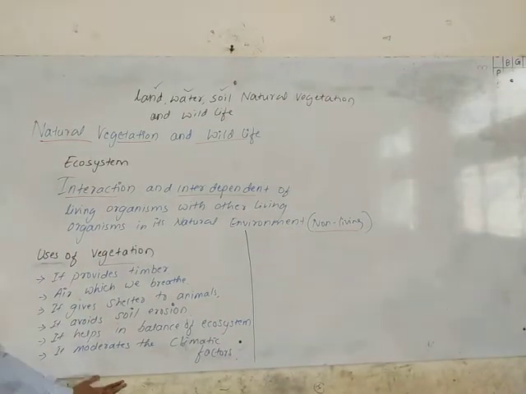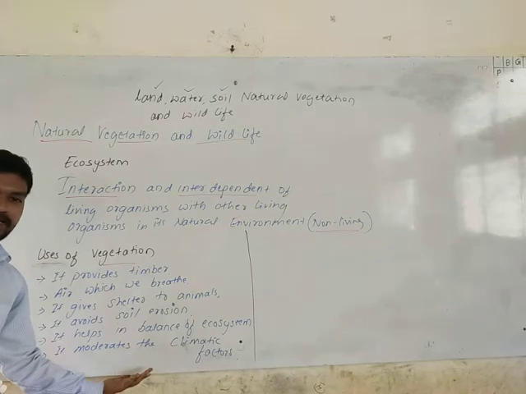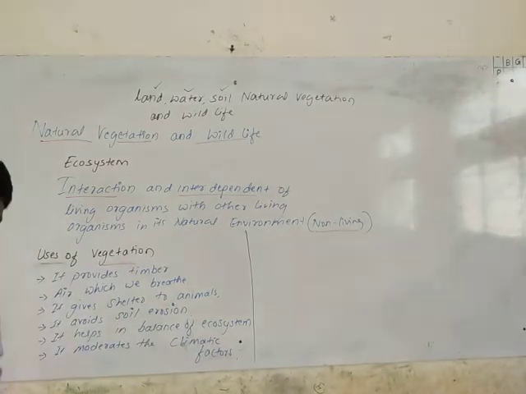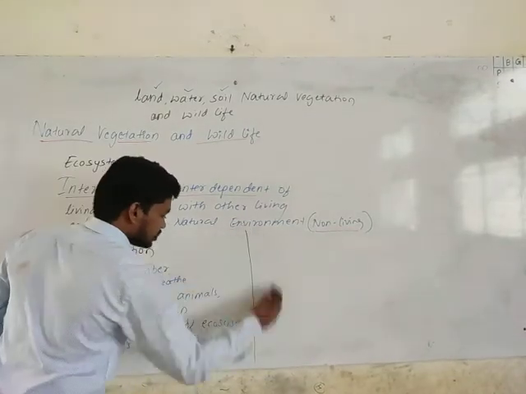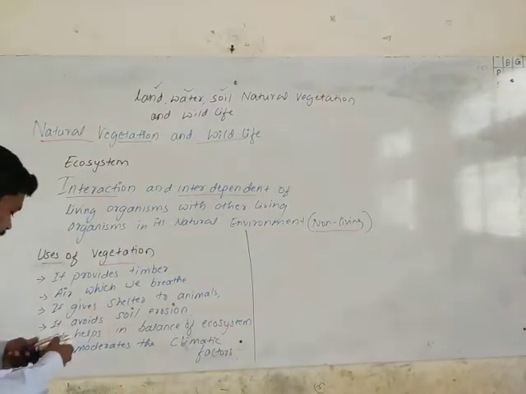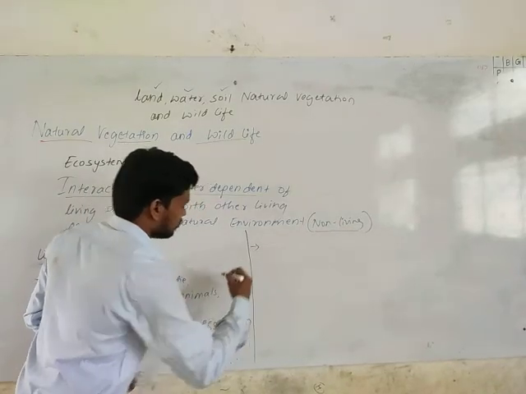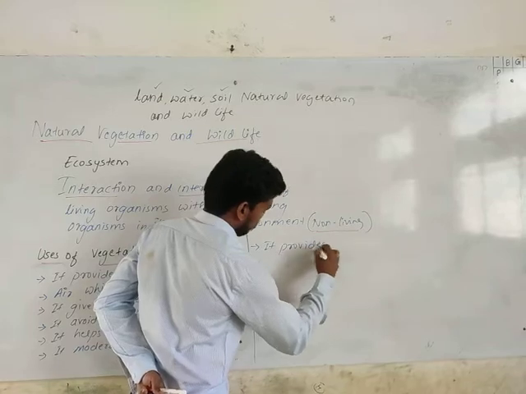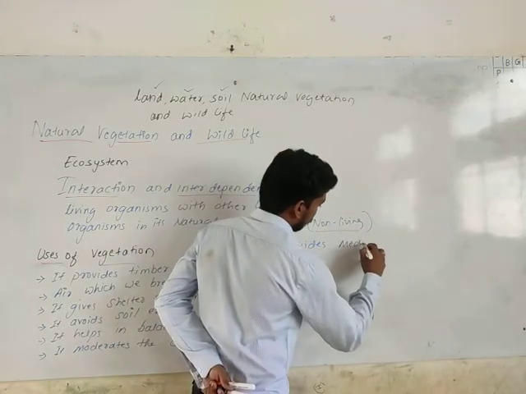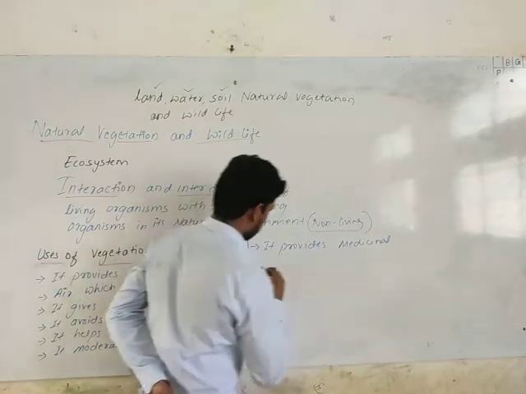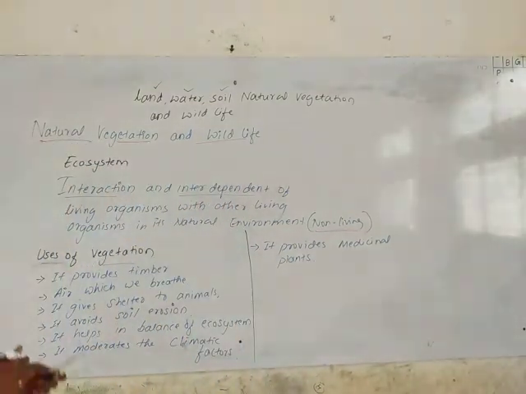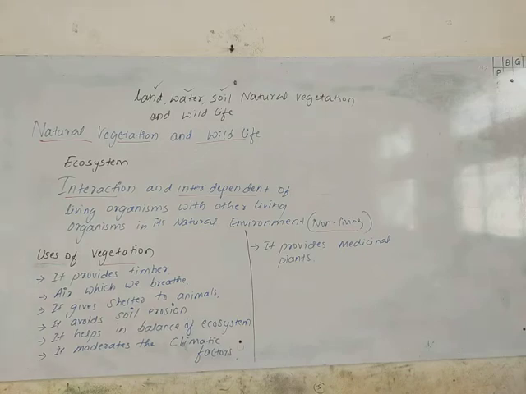So these are the uses. Apart from this, we are getting many uses, like in the natural vegetation we are getting medicines. Medicinal plants are also available. So I will continue in the second division here. It provides medicinal plants. So write down this concept, the use of vegetation.